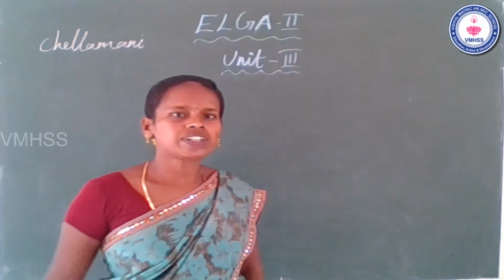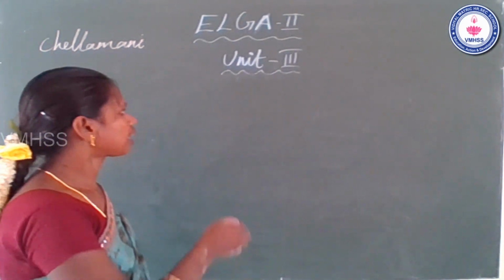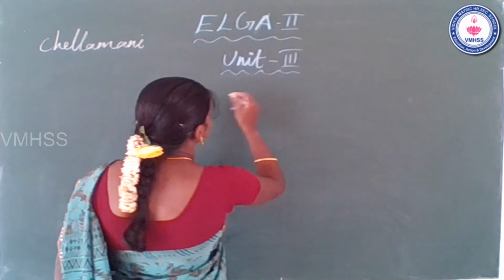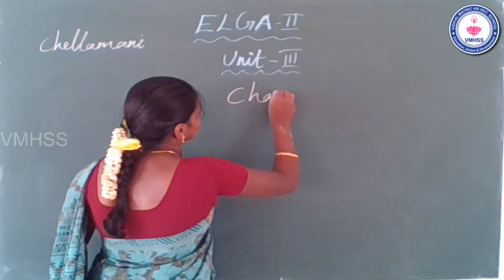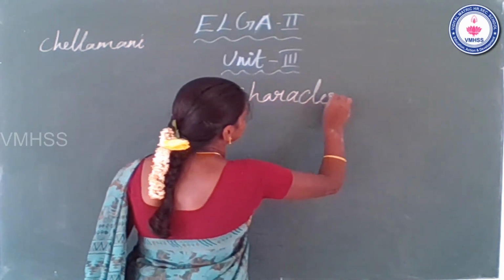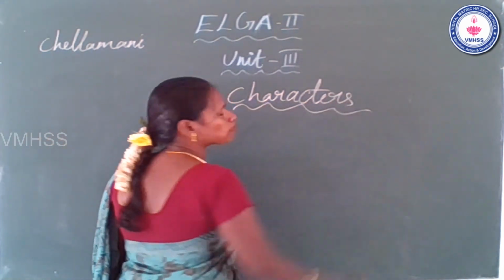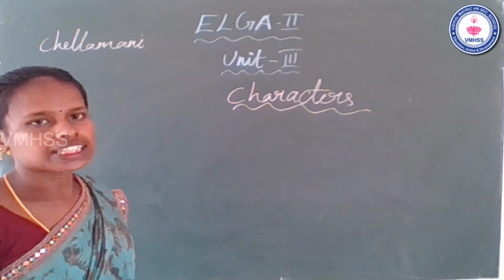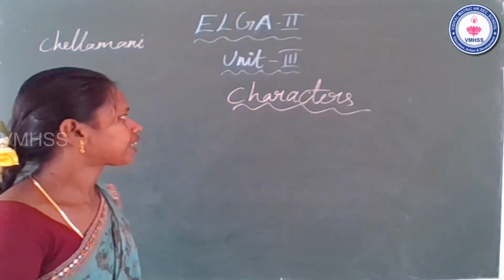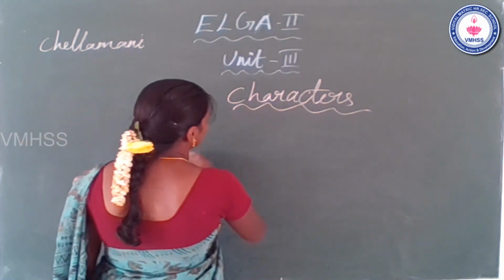Students, next we will learn characters. Okay. Who are characters? Characters are people or animals in the story. Okay, they are called characters.